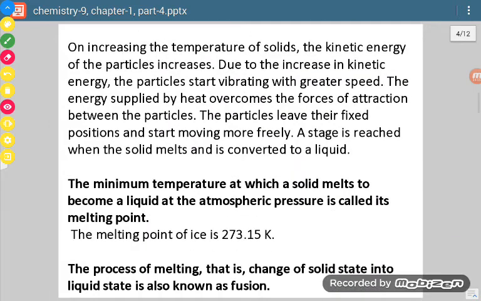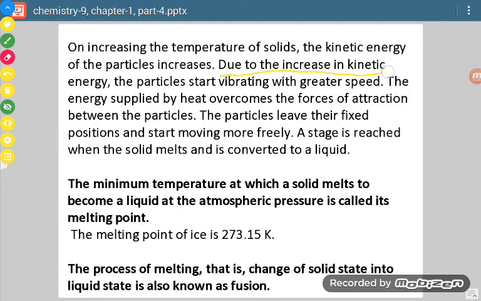Now what happened on increasing the temperature of the solid? We have taken ice, and we heated it. Heating means we are increasing the temperature. After increasing the temperature, the kinetic energy of the particles increases. We have studied kinetic energy earlier. It is the energy possessed by a substance due to its motion. So the kinetic energy of the particles increases.